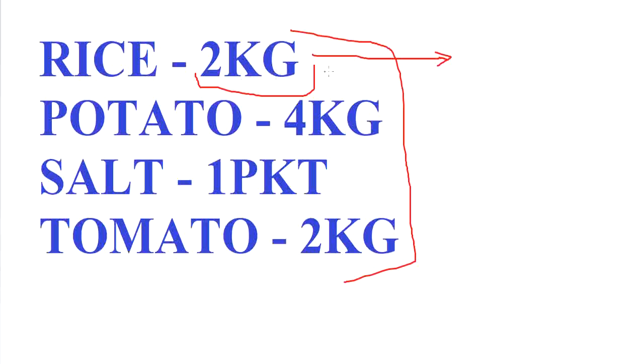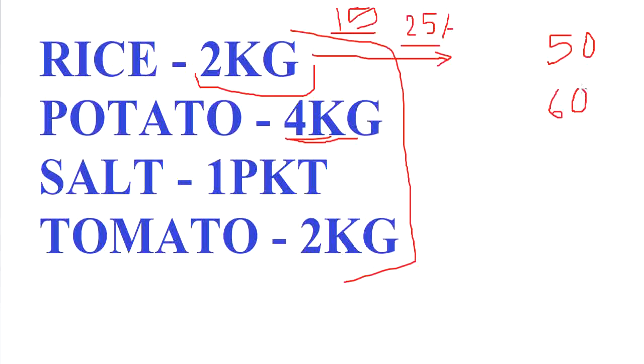Yes, we just estimate. We think that the price of rice will be 25 rupees per kg. So for 2 kg we have to pay 50 rupees. Second thing, potato. We think that the price of potato may be 15 rupees. So for 4 kg we have to pay 60 rupees.